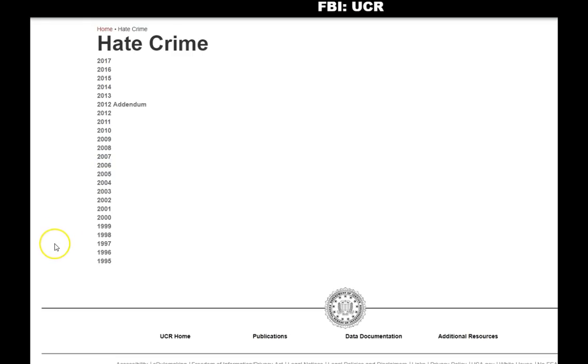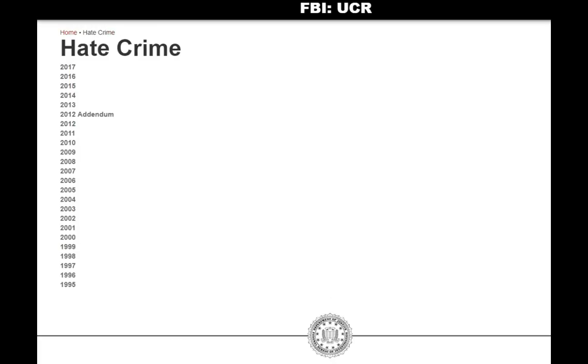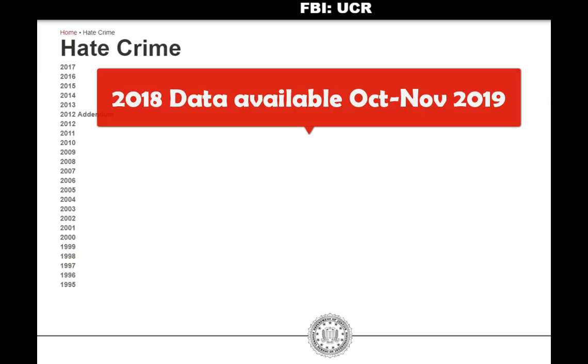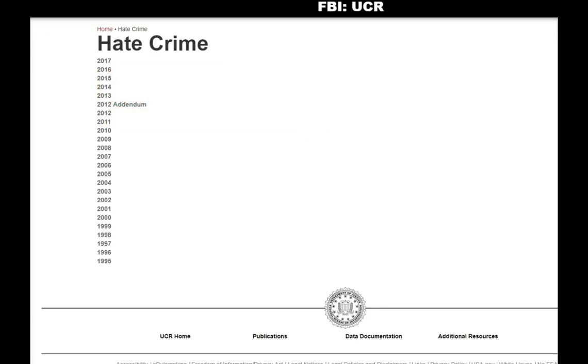It brings you to a list of all the reports by year going back all the way to 1995, which was the first year where the FBI started compiling hate crime statistics. If you're wondering why the data only goes up to 2017, it's because the previous year's numbers are published every fall, so 2018 data won't be available till probably October or November of 2019. Having this page handy is useful because it allows you to easily look at different years so you can see how things have changed percentage-wise from year to year. And for now, we're going to go look at the data from 2017.